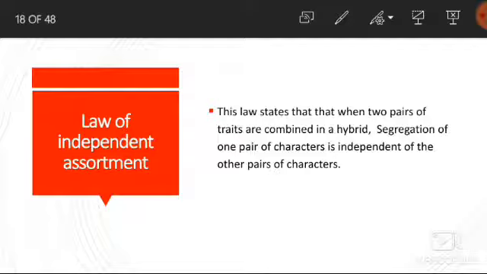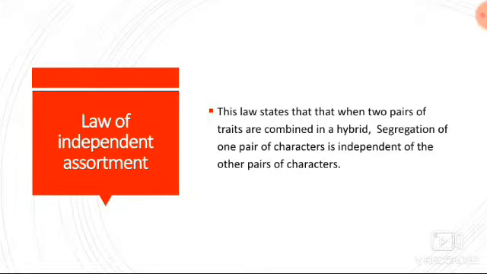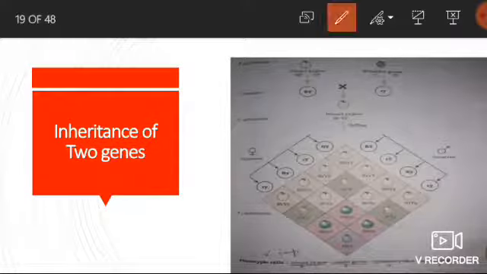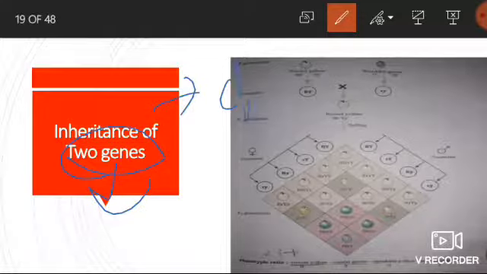You will better understand this by this example. The principle of independent assortment can be studied by means of a dihybrid cross. Di means two. That means two characters are involved in this cross. The study of inheritance of two characters at a time is called inheritance of two genes, and it is shown by a dihybrid cross.